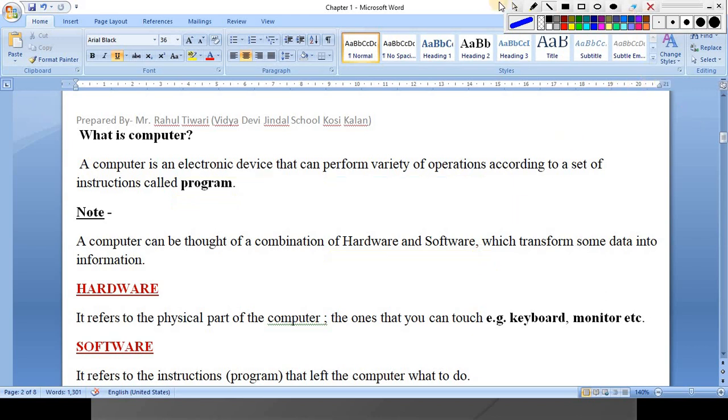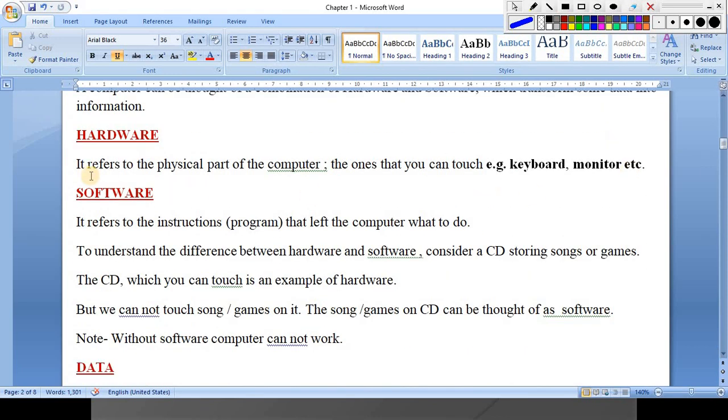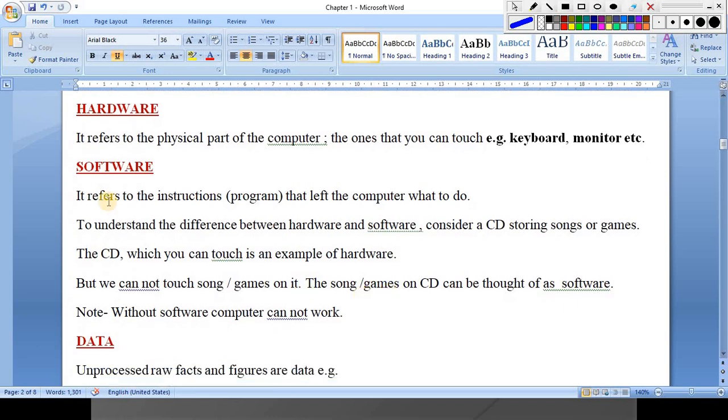Okay students, now the next one is: what is hardware? Hardware refers to the physical part of a computer. Physical part means the part which we can touch, like keyboard, monitor, mouse. These are hardware. Software refers to the instructions that tell the program what to do.